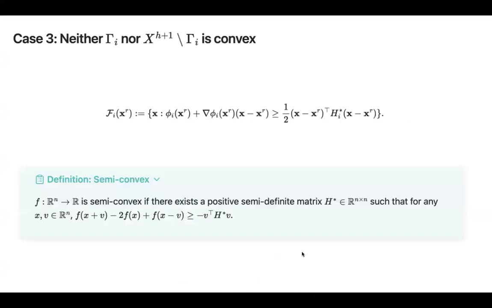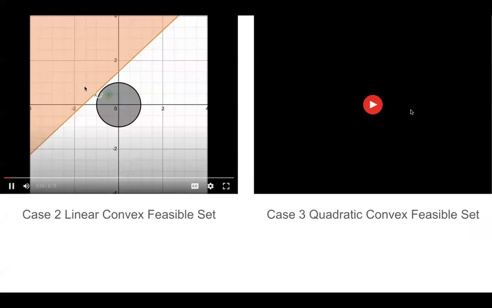However, if we have an infeasible set that is not convex, then, given that our nonlinear inequality constraint phi satisfies this semi-convexity property, we can construct the following quadratic set, which if we take a look at the 2 different cases, we'll get a better visualization.